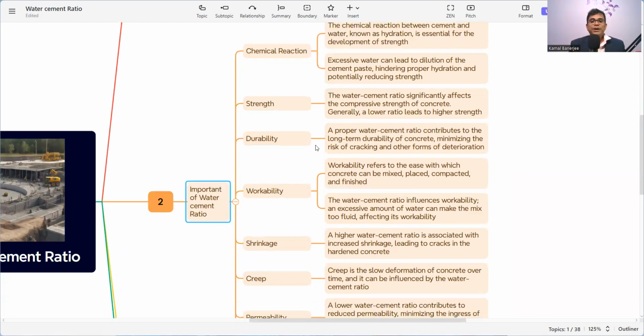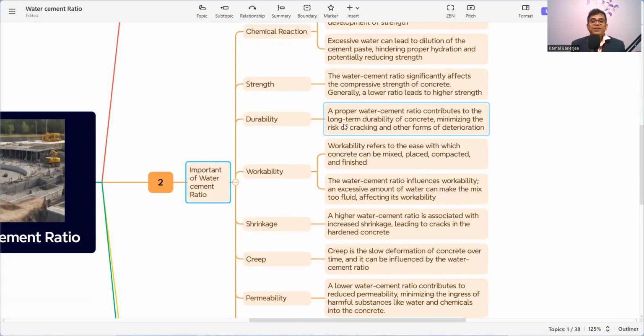And then durability. A proper water cement ratio contributes to the long-term durability of concrete, minimizing the risk of cracking and other forms of deterioration. And what is durability? I have made a detailed video about durability. The link is here or in the description box. Please check it and you will get the full information about durability.